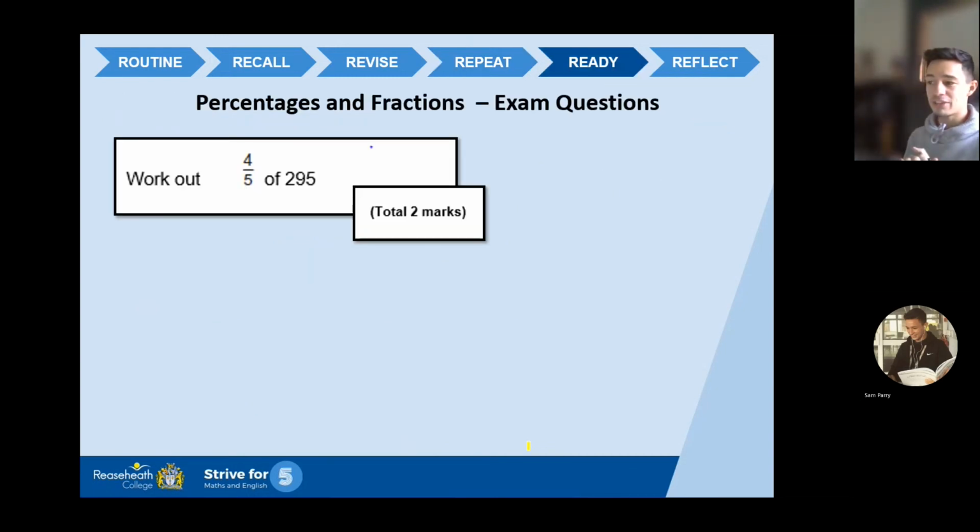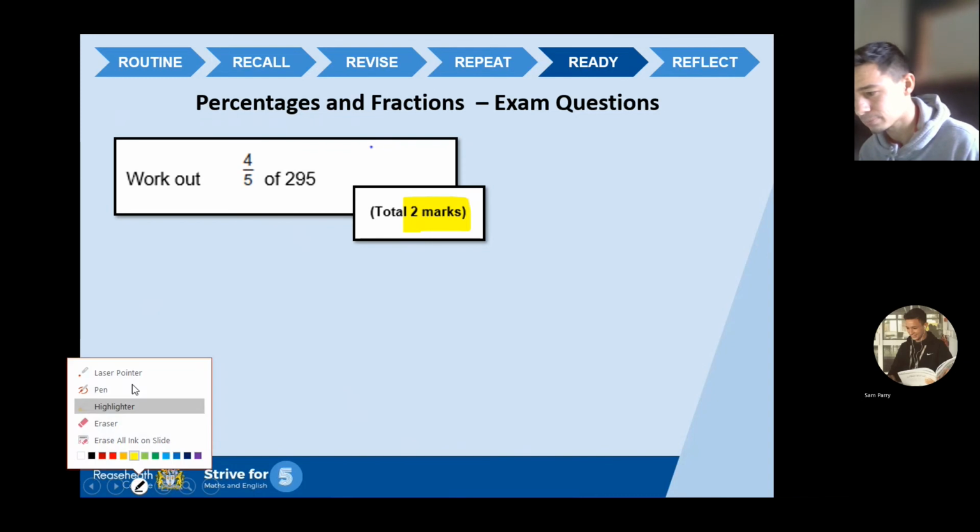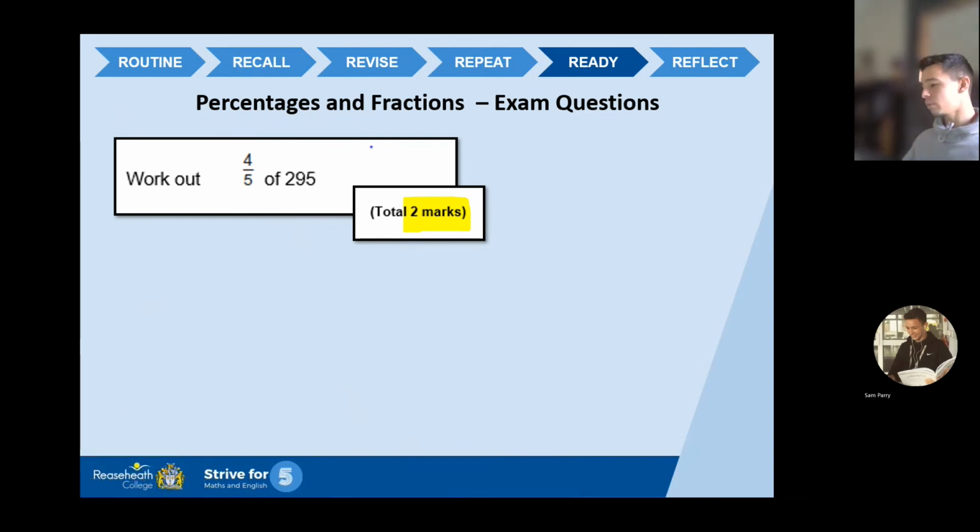Now, there is an exam question here, so if you would like to have a look at this, you can see it's worth 2 marks. So you want to quickly pause the screen, give this one a go, that's absolutely fine. No doubt, if we've just gone through this, like, maybe 12 questions we've done, you will nail this. So I'll give you 5 seconds. 5, 4, 3, 2, 1.